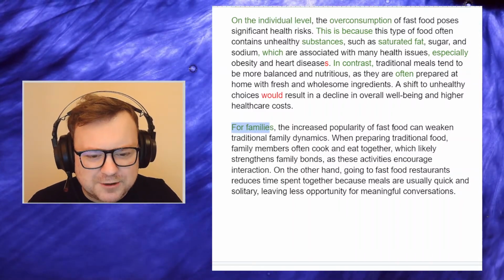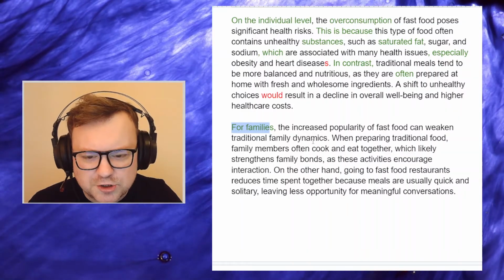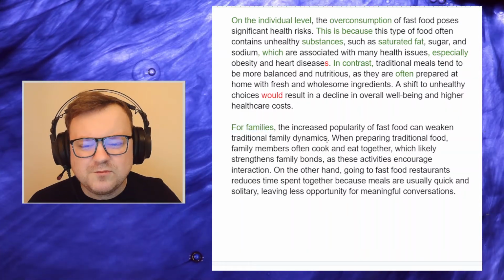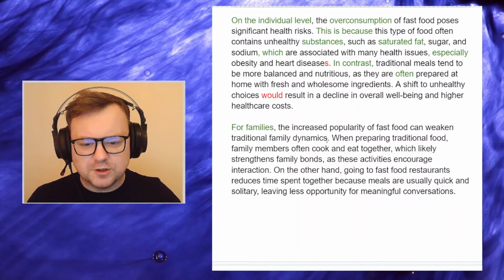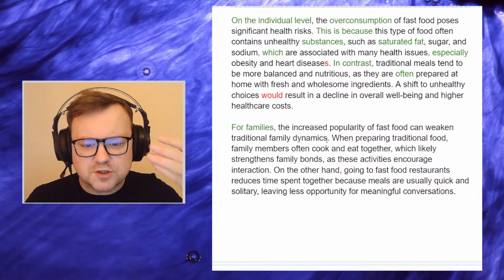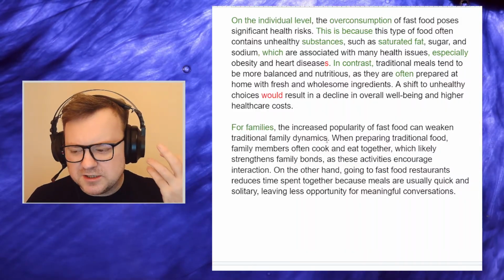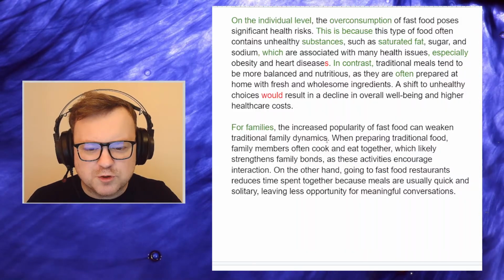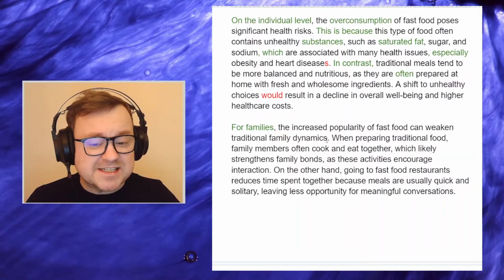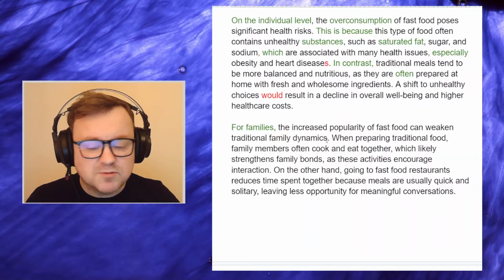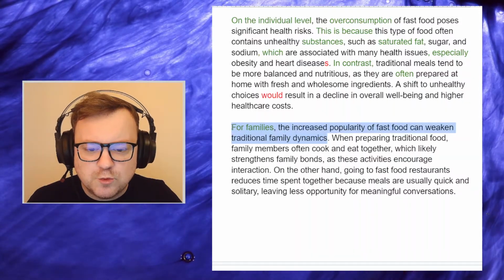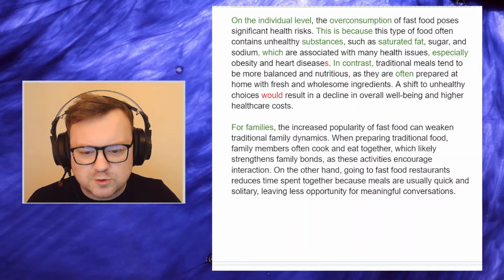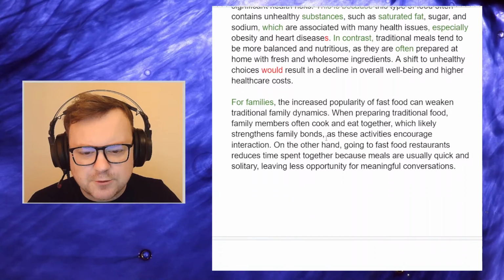The increased popularity of fast food can weaken traditional family dynamics. What a beautiful topic sentence. I mentioned topic sentences a lot. The first sentence of a paragraph should give us the main idea of what we're talking about. Sometimes topic sentences can be the second sentence, no problem, but great. This is beautifully set up. I know what the candidate wants to talk about here. Let's see how they develop.